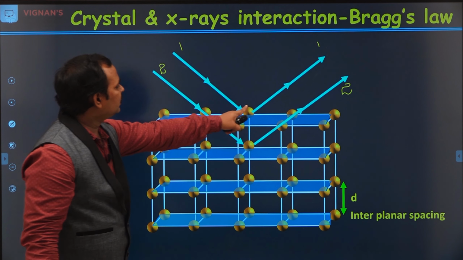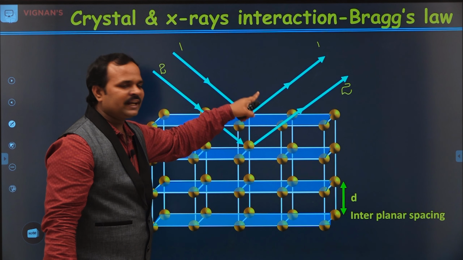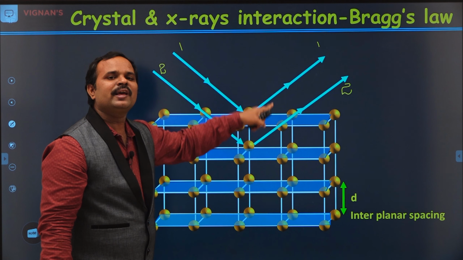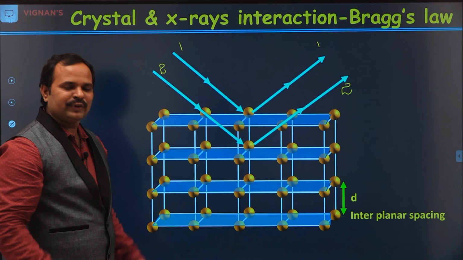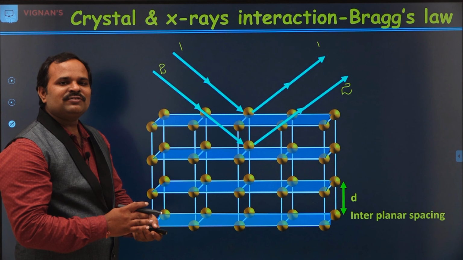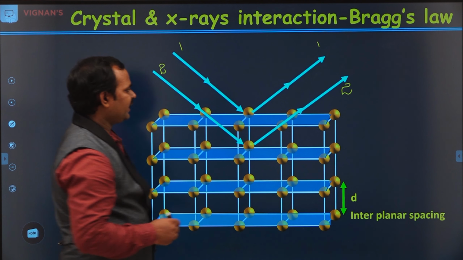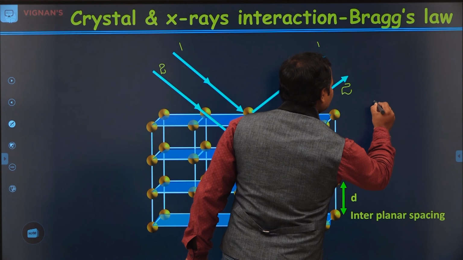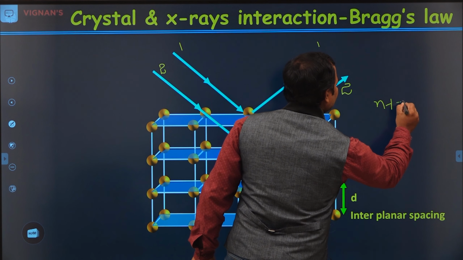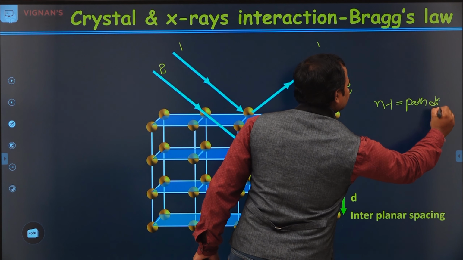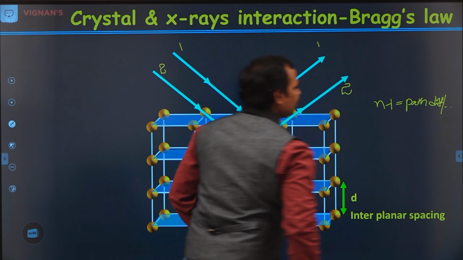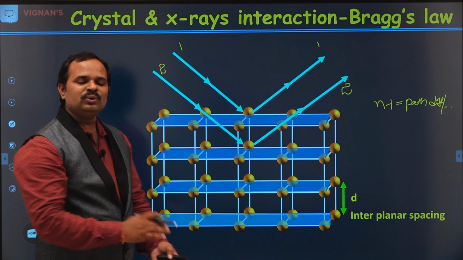And also, when these two X-rays are reflecting, they may constructively interfere or destructively interfere. We also know that the condition for constructive interference is that the path difference is equal to n lambda.